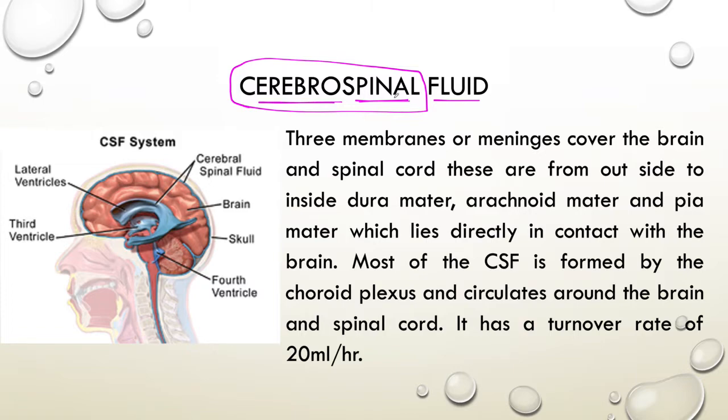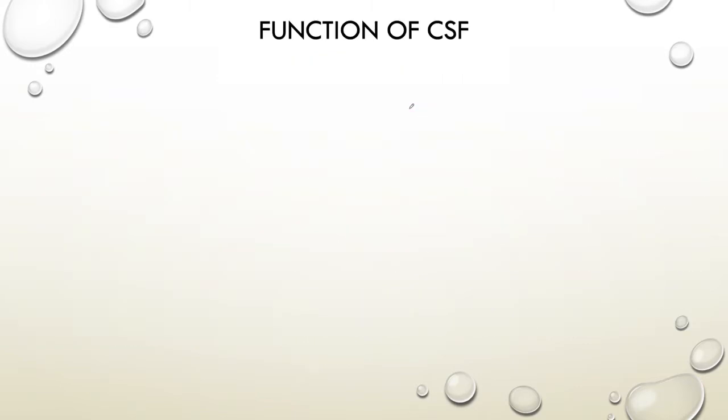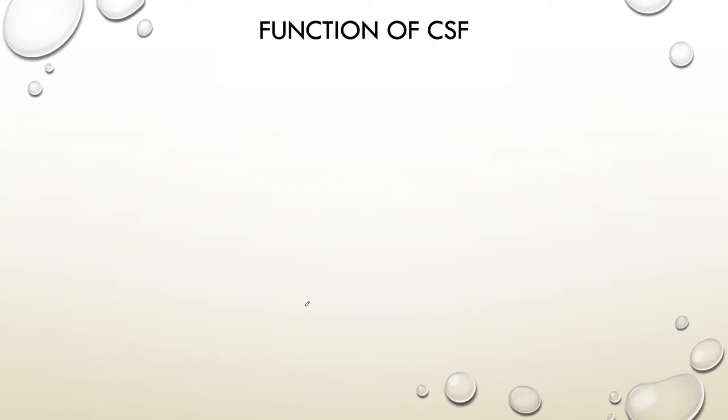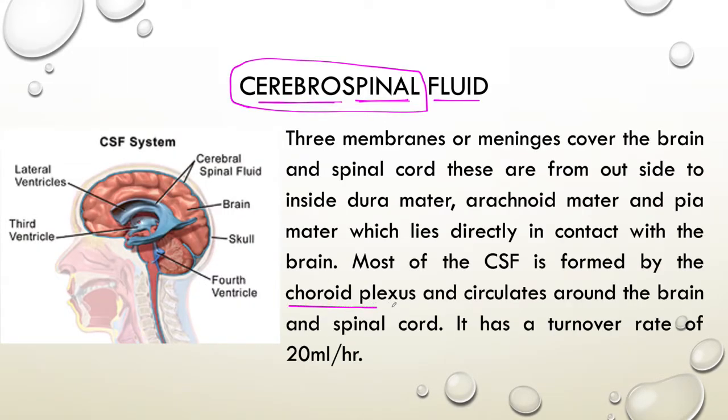At first we have to know from where the fluid is getting produced. That is a very important thing. The fluid is present in the brain and spinal cord, but from where is it produced? Actually, the fluid is produced from the choroid plexus area, which is present inside the brain.